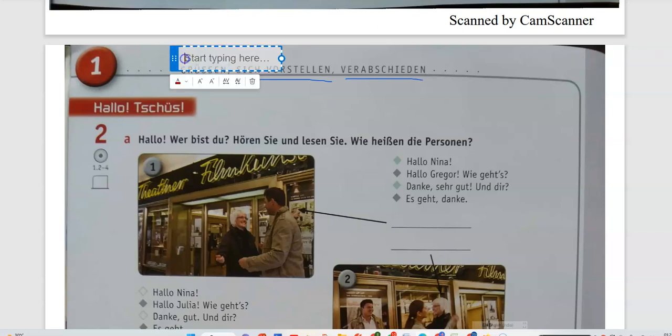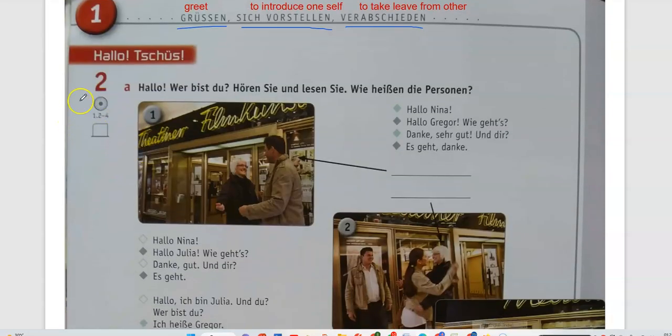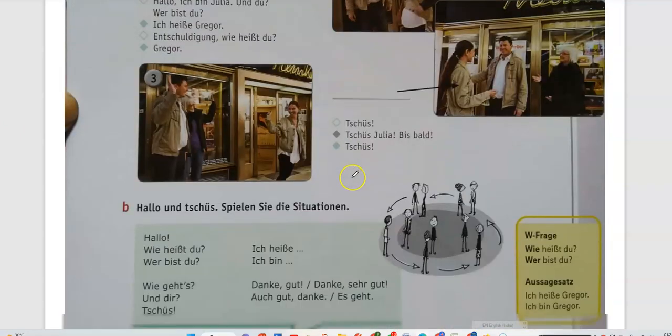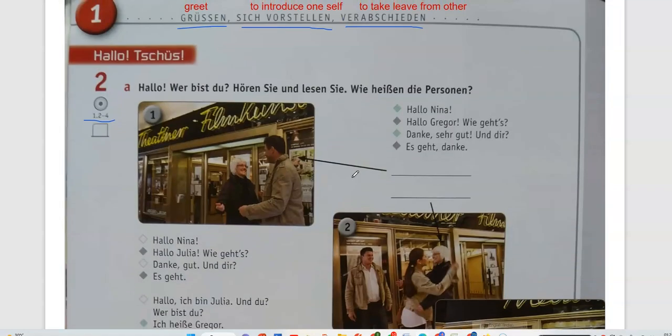So grüßen is to greet, sich vorstellen is to introduce oneself, and verabschieden is to take leave from others. We are given audio as well, 1, 2 and up to 4. For these images, we have some audios to listen to.